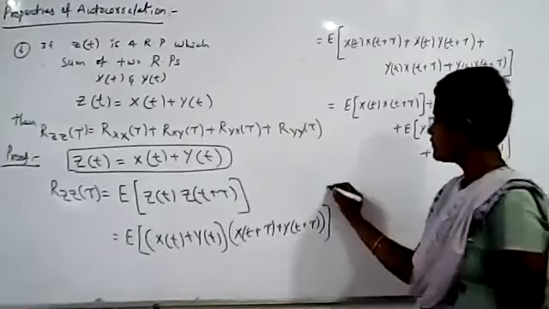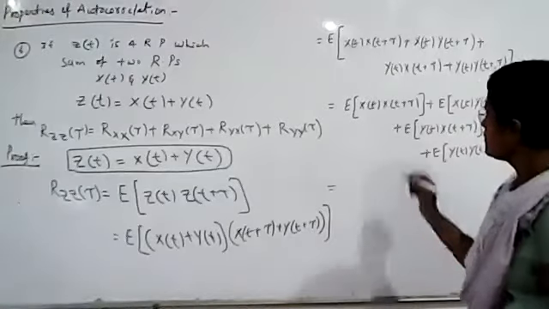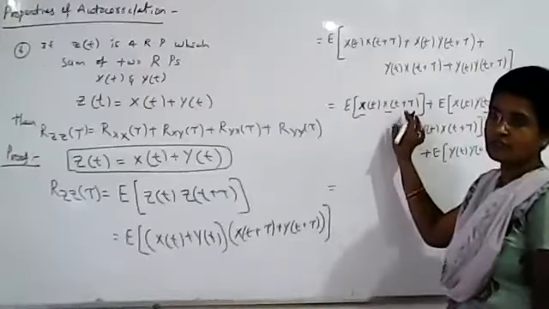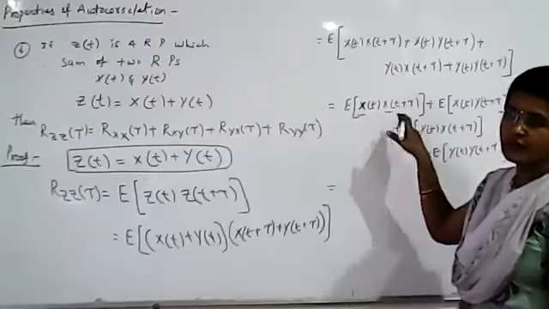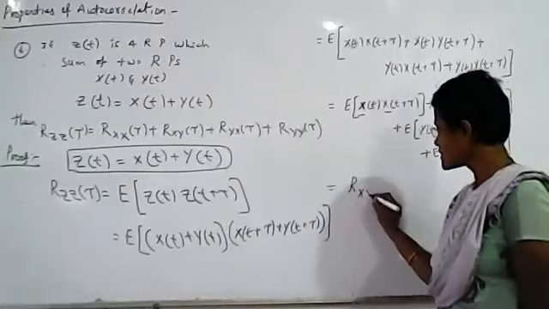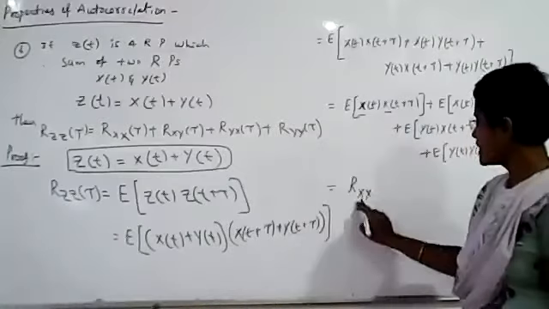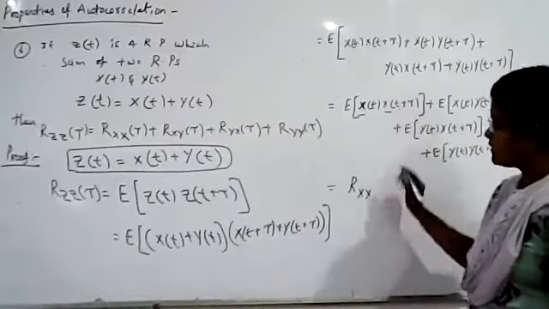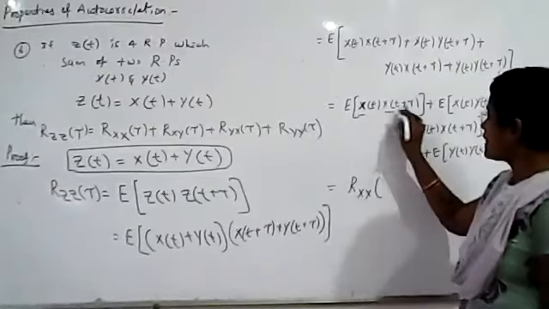Now can you tell me what is the first formula? See here we have both x terms, both are x. So both are from the same random process, then it is autocorrelation Rxx. This x indicates the first variable, this next x indicates the second variable. Then what is the time difference?